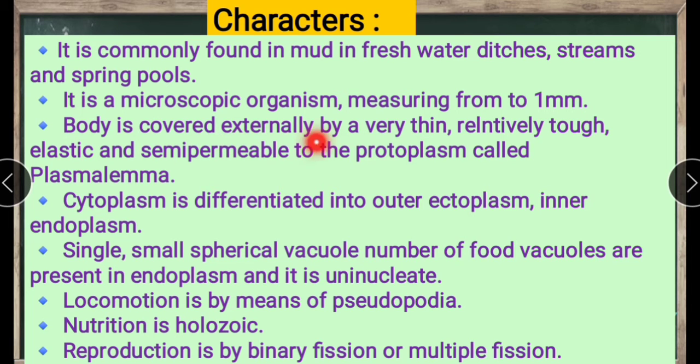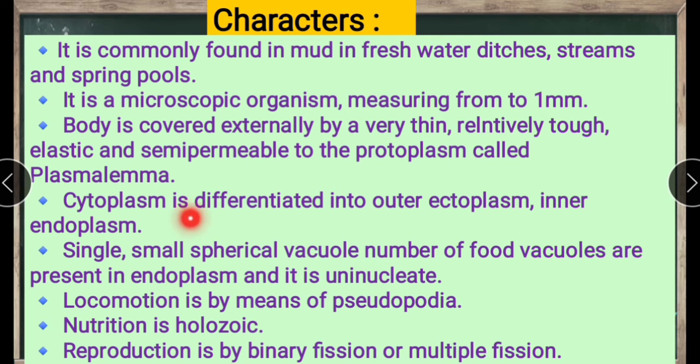The body is covered externally by a very thin, tough, elastic layer that is semi-permeable to the protoplasm. Throughout the body it is covered with this very thin layer, which is tough, elastic and semi-permeable. This layer we call the plasmalemma.